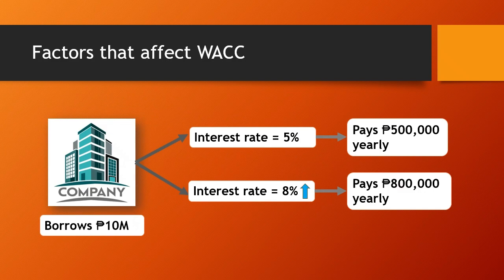Now, if interest rates go up, the cost of debt increases because the company will have to pay more when it borrows. To illustrate, for example, if a company wants to borrow 10 million pesos to build a new factory and the interest rate is 5%, the company has to pay 500,000 a year in interest. If the interest rate increases to 8%, the company now has to pay 800,000 yearly. So that extra cost will increase WACC.